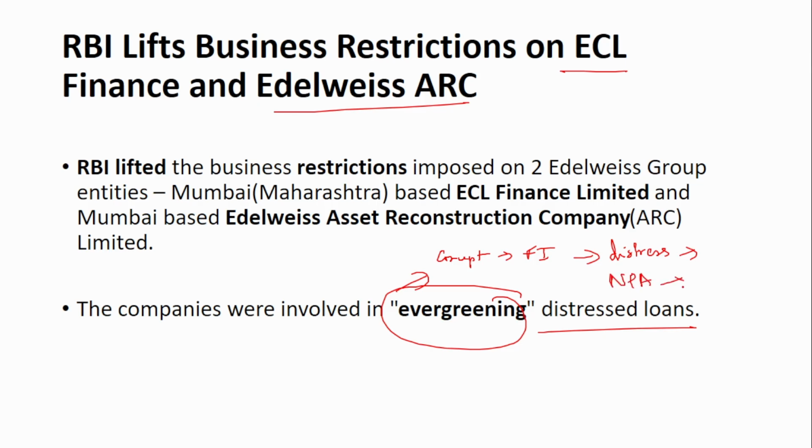So in order to prevent the creation of NPAs, this evergreening of loans takes place. They either provide a new credit to the customers who are not able to pay, or they may extend the maturity instructions. Something like this will happen so that the loan does not turn into an NPA. This evergreening of loans is a kind of bad practice that is being followed by the banks, and RBI is trying to tackle this evergreening process done by the banks.